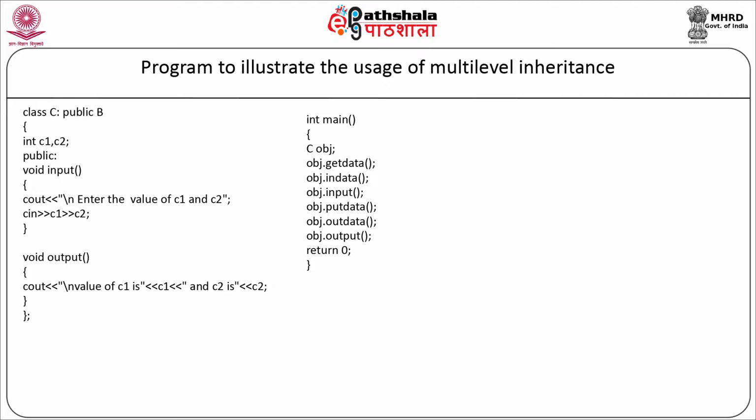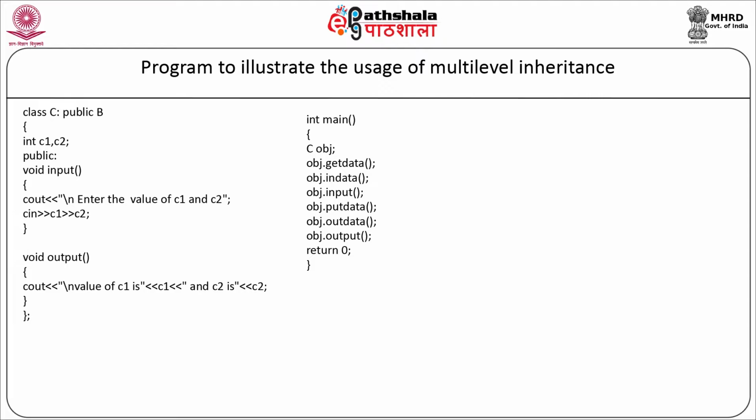Here we are going to declare the object of only the last class C as C object. And now we are going to access all the member functions of class A and class B using the object of class C. So first we will call the function obj.getData. This will be a member function of class A. Then we will call obj.inData. This is a member function of class B. And then obj.input. This is a member function of class C.